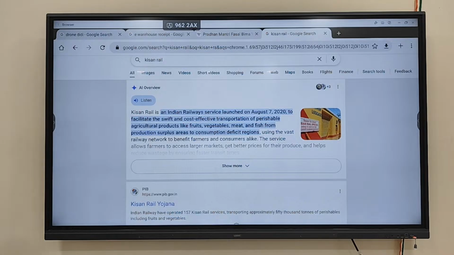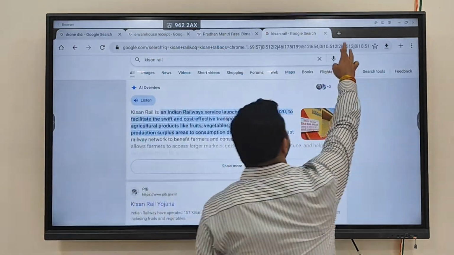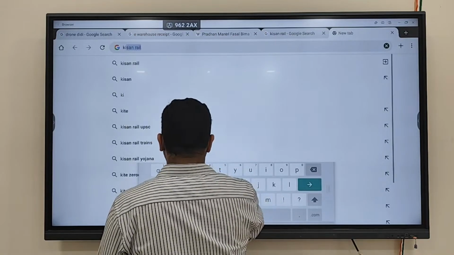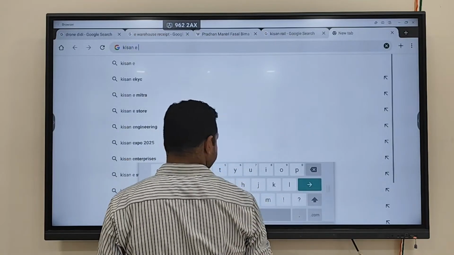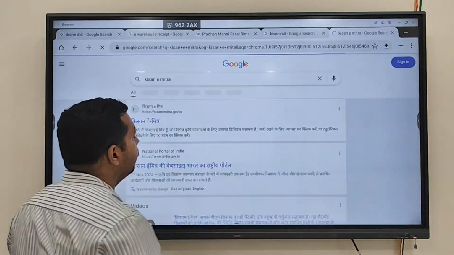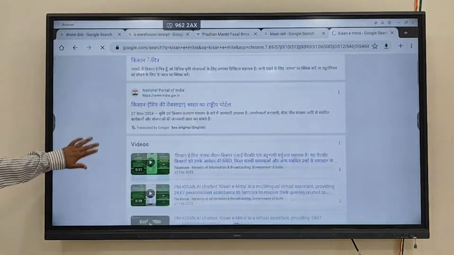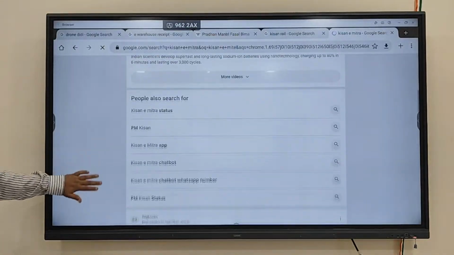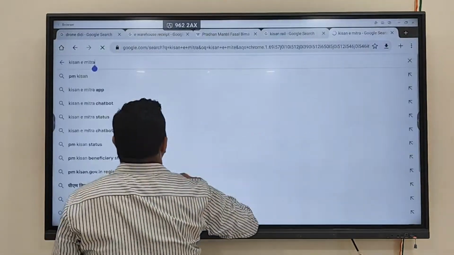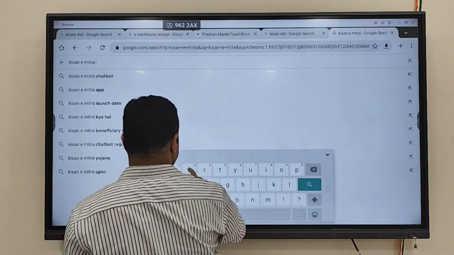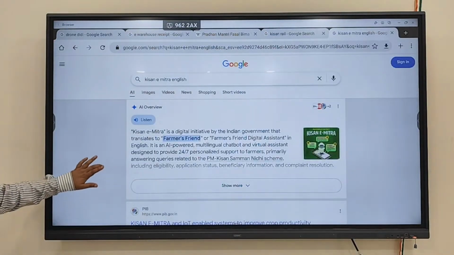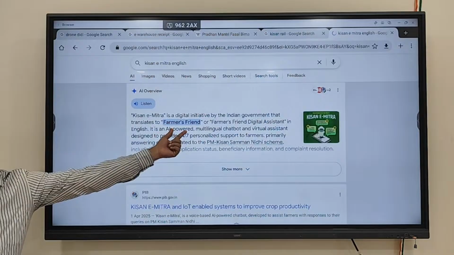Fine. Another important scheme you can mention is Kisan E-Mitra. This is another important scheme. It is also referred to as Farmer's Friend.